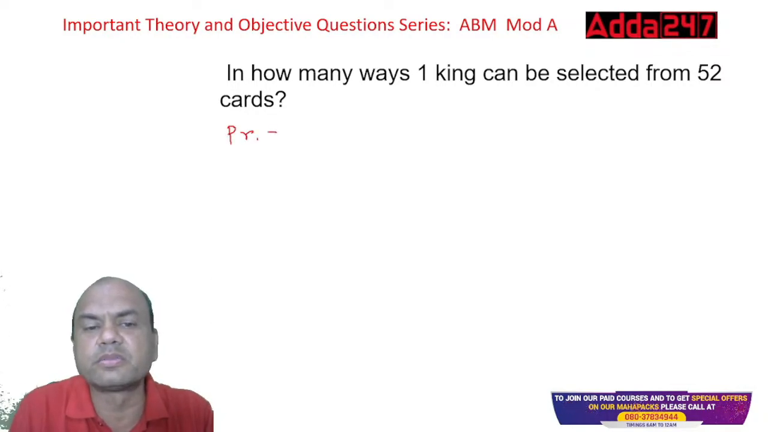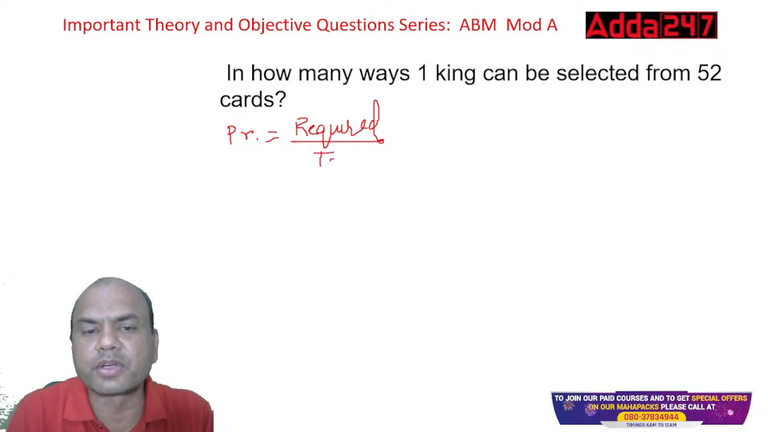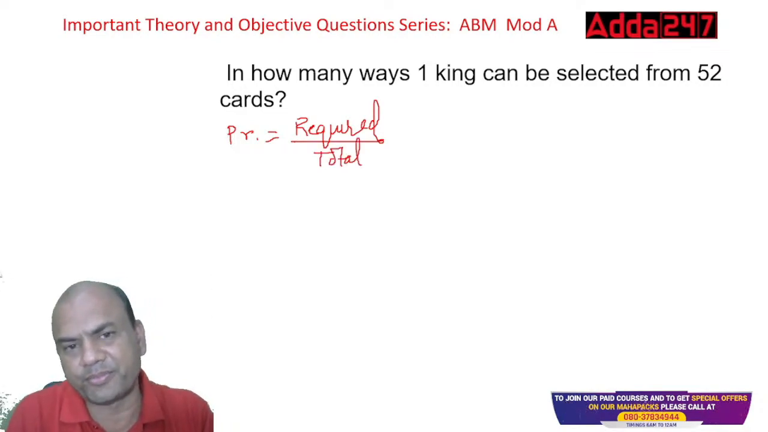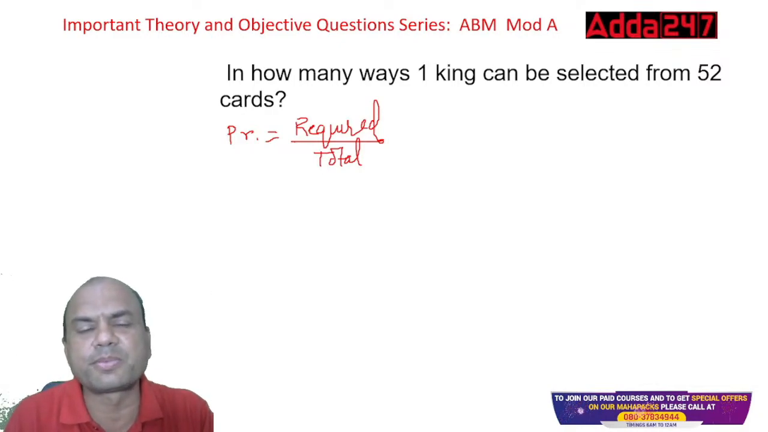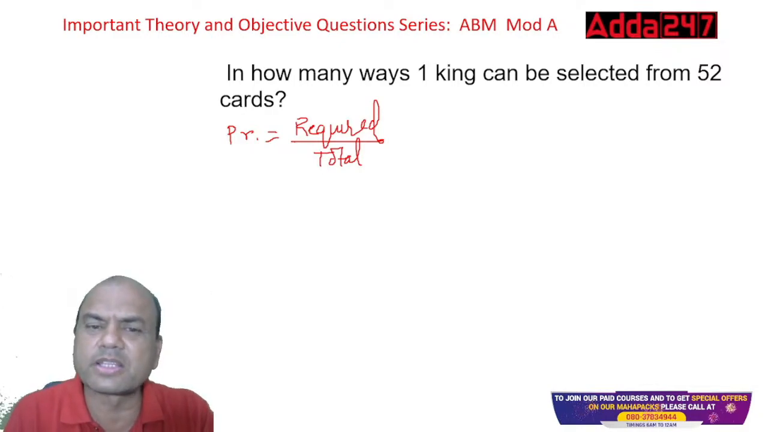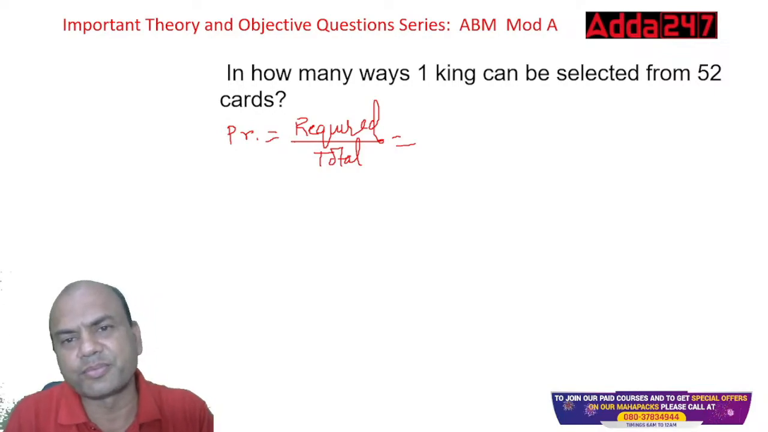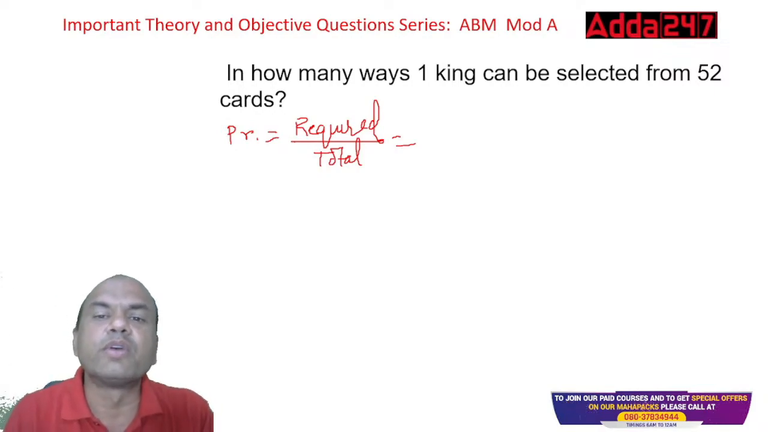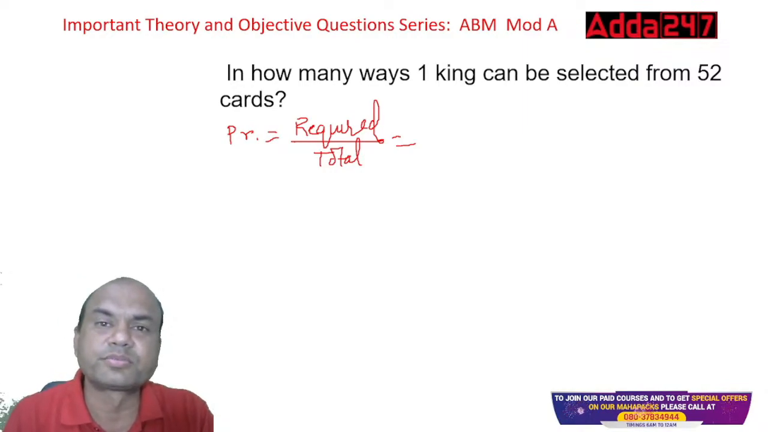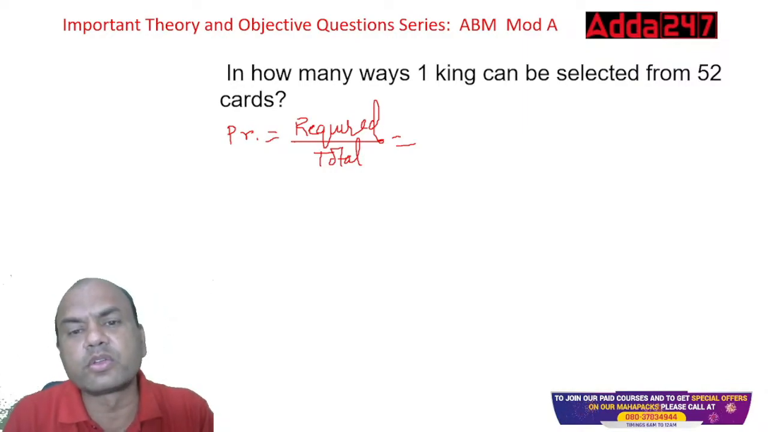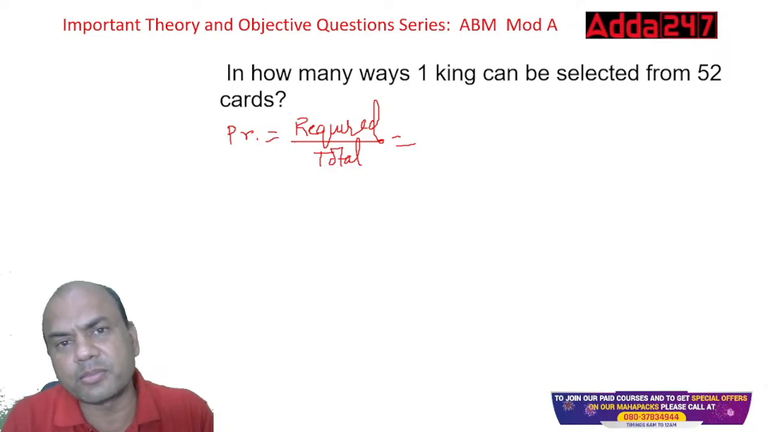I'll write it simple now. Probability equals required upon total. Keep it a very simple formula. In books they have given success upon sample space and all this, but keep it simple. What is required? One king. How many kings are there in a pack of 52 cards? Four. Out of those four, any king can come, isn't it?